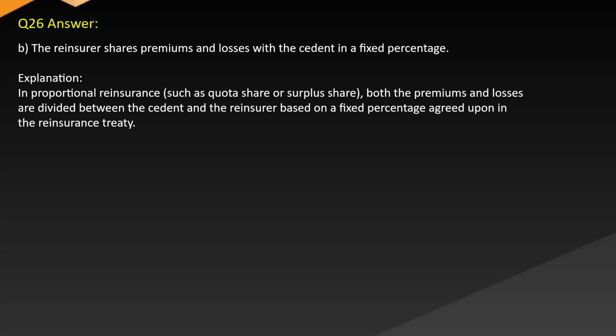Explanation: in proportional reinsurance, such as quota share or surplus share, both the premiums and losses are divided between the cedant and the reinsurer based on a fixed percentage agreed upon in the reinsurance treaty.